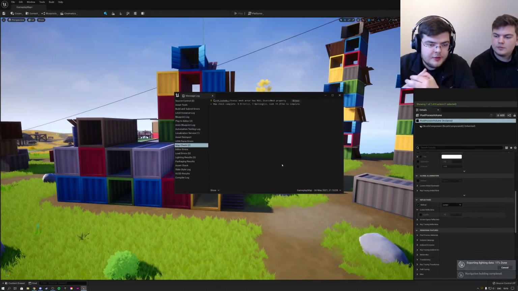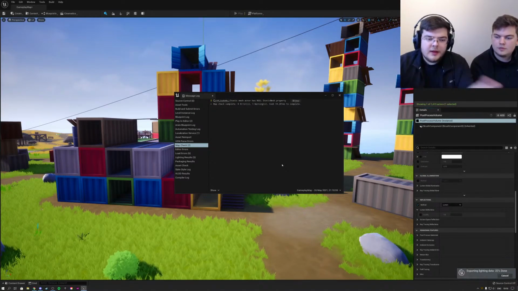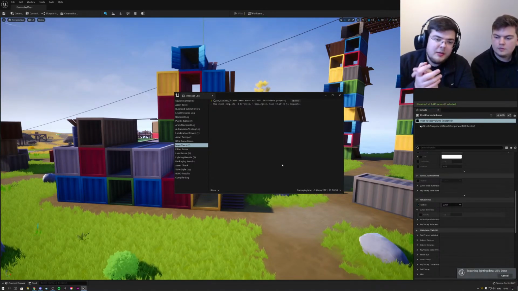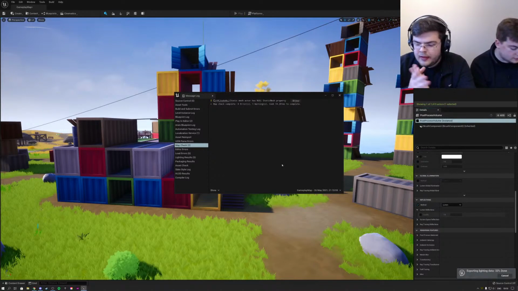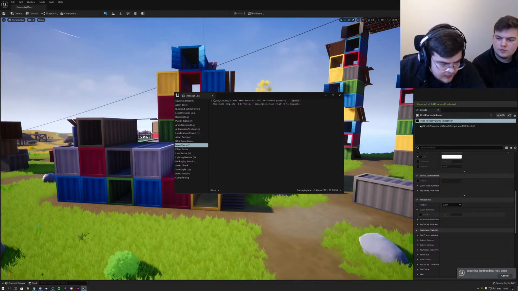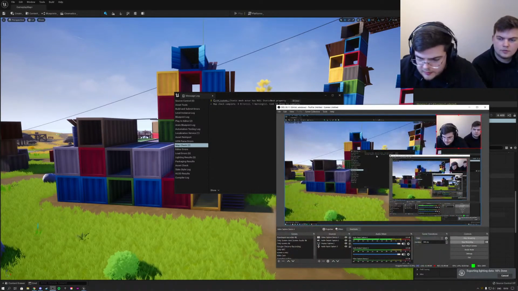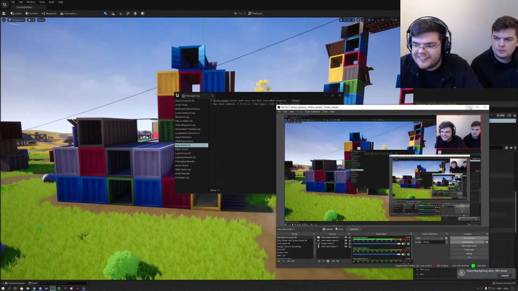Maybe a simple editor restart could fix it as well. But I mean, Unreal Engine 5, they do disclaim this is early access. Don't use for production level. We do make games for production level, so I'm not comfortable using this for my Steam exported games. However, everything looks great so far, so really excited. Exporting lighting data, 33%. Let's see if everything is still rolling. Recording and rolling. Okay, great.